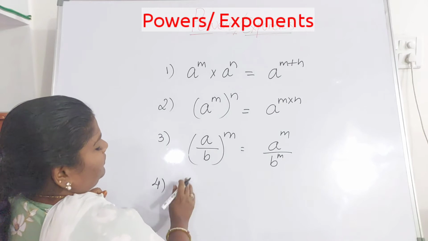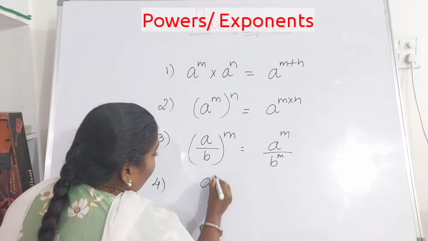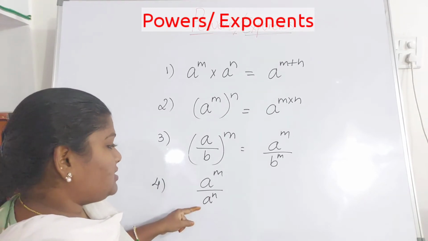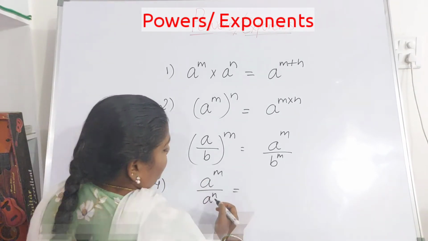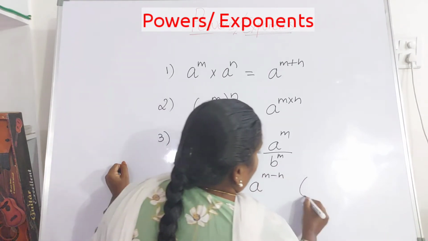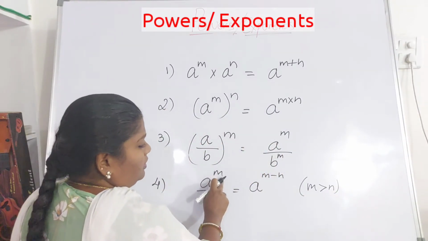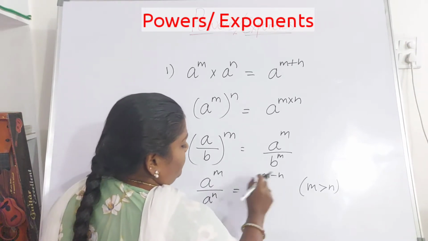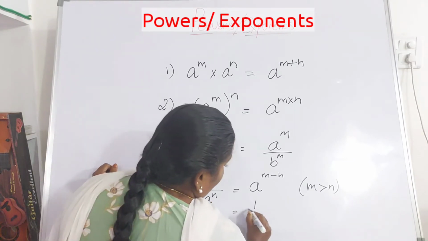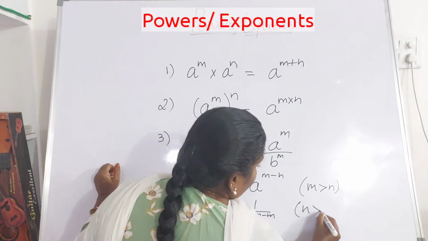So next one, a to the power of m by a to the power of n. Now here you can observe bases are same and the powers are different. In that case it can be written as a to the power of m minus n when m is greater than n. That means whenever the numerator power is bigger, the formula will be a to the power of m minus n. If at all the denominator power is bigger, the formula is 1 by a to the power of n minus m when n is greater than m.